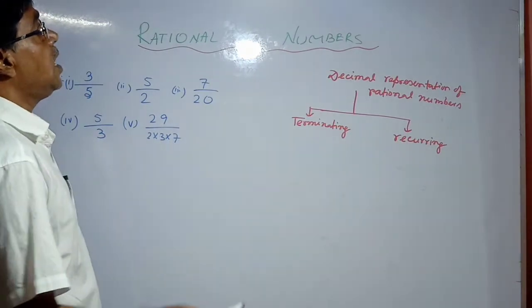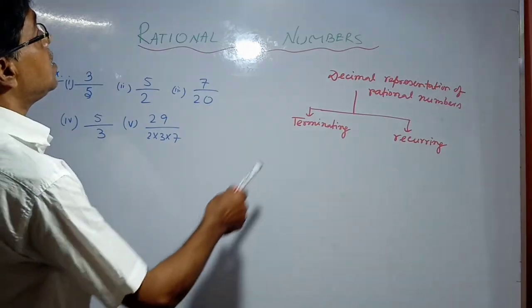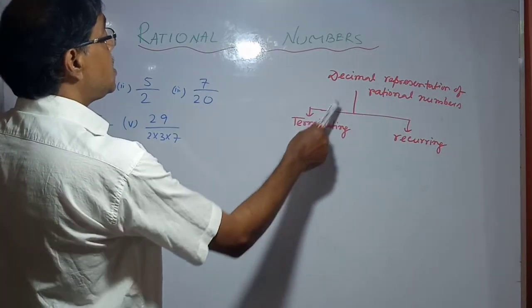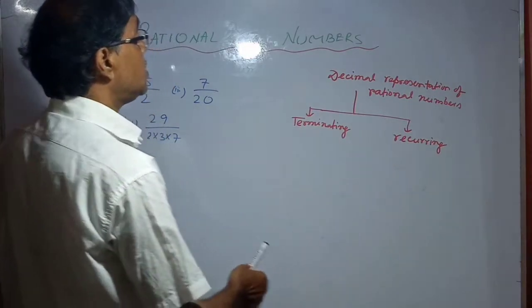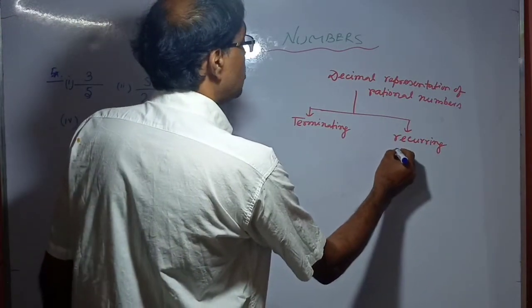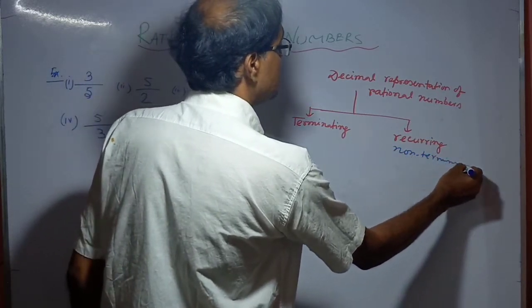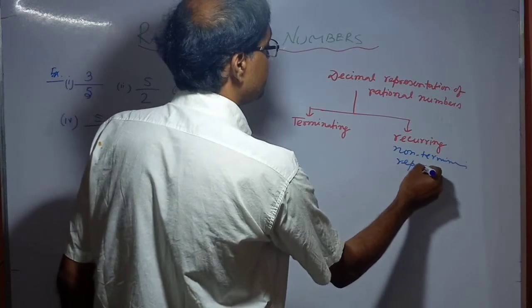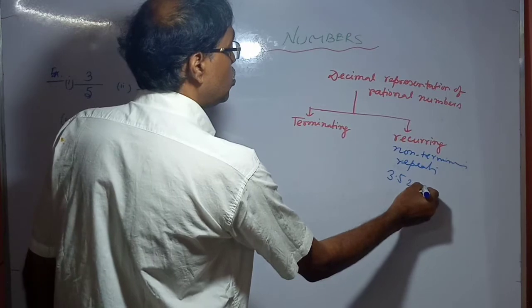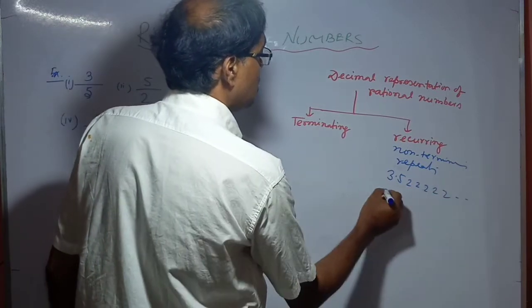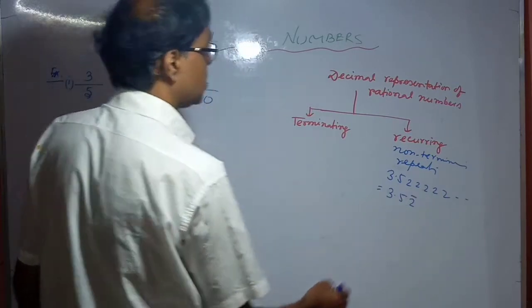Decimal representation of rational numbers. Every rational number has a decimal expansion. Decimal representation means the rational number is either terminating or repeating, that is recurring. Repeating means non-terminating repeating, that is 3.52222, we write 3.52 bar.